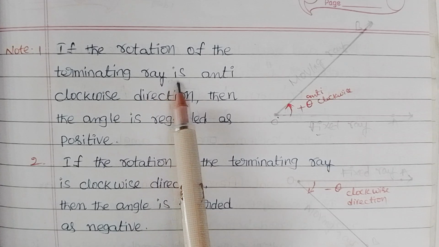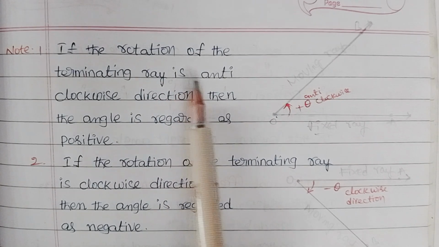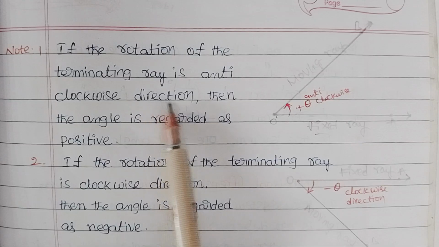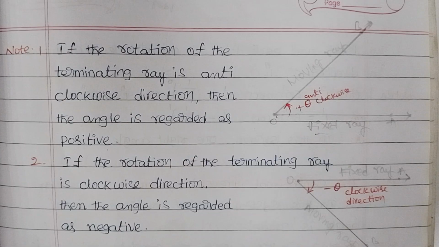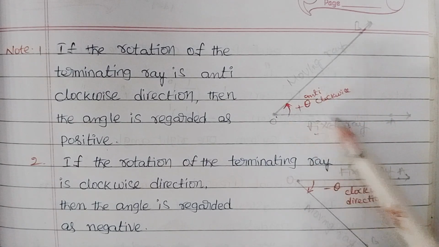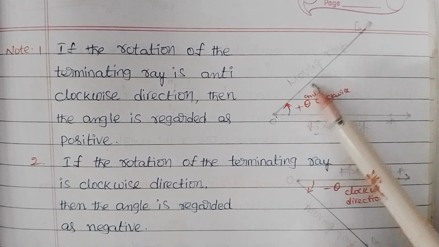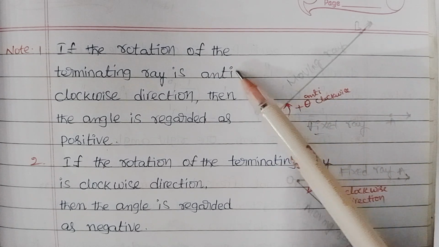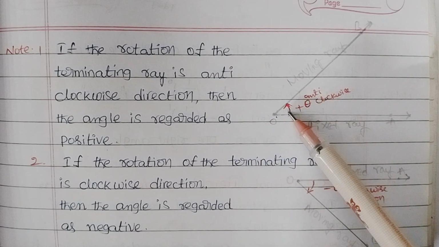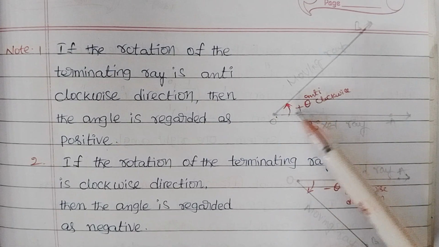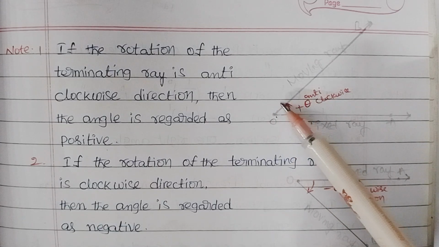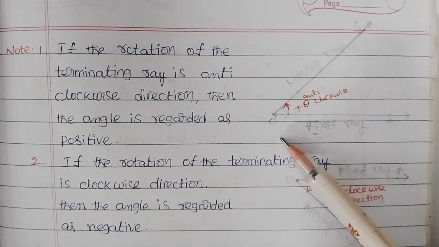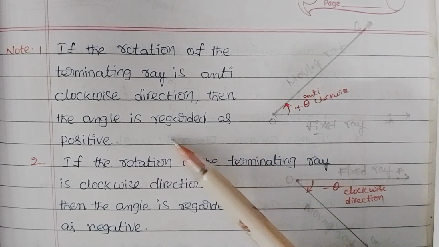If the rotation of the terminating ray is in the anti-clockwise direction, then the angle is recorded as positive.